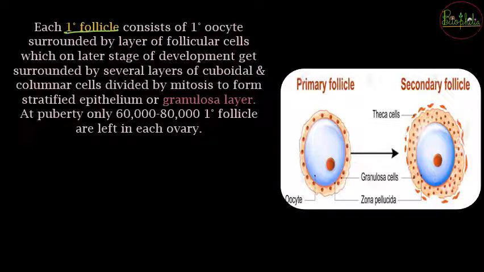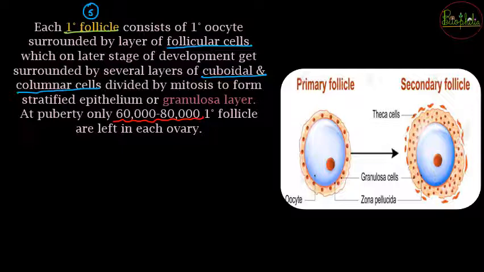Primordial follicle से अब क्या बना है, it is going to become the primary follicle. और primary follicle जो है, it is again going to get surrounded by the follicular cells या granulosa cells. वो again बहुत सारे layers में, it will get surrounded by the cuboidal and the columnar cells, and then these are going to be about 60,000 to 80,000 left in each ovary. यानी ये जब तक puberty तक पहुंचेगा the female child, till that time because of the follicular atresia only 60,000 to 80,000 primary follicles are going to be left out in each ovary.